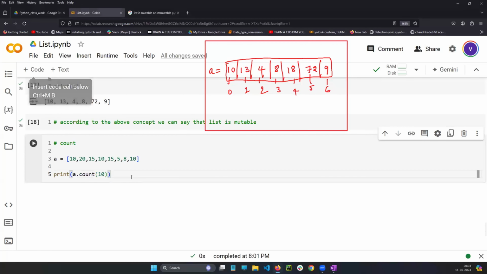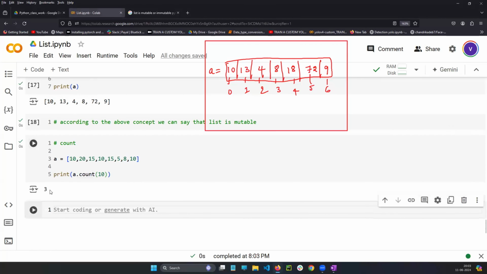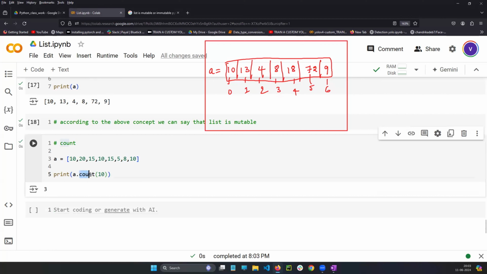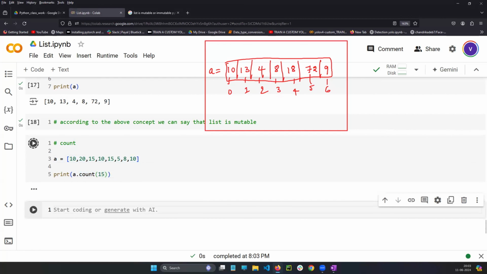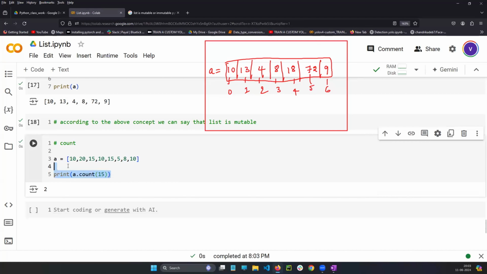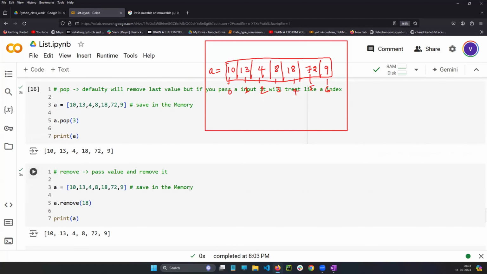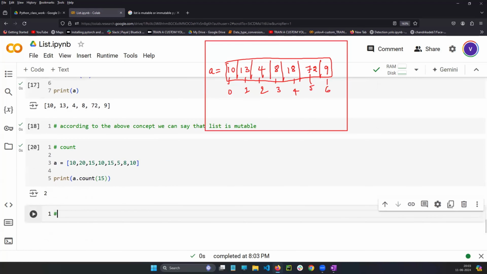Simple. So how many times is 10 there, guys? 3 times. I applied the count function to the value 10 on variable A, which means in this particular list, 10 is there 3 times. How many times is 15 there? 2 times. Simple. That is the purpose of count. I'm going to take the same values which I used here.